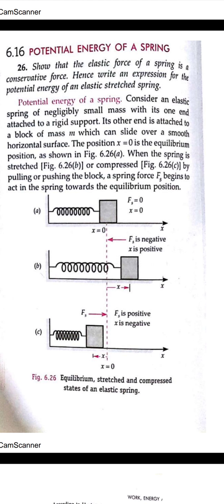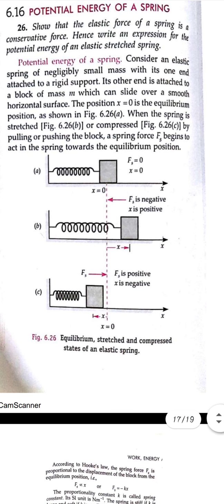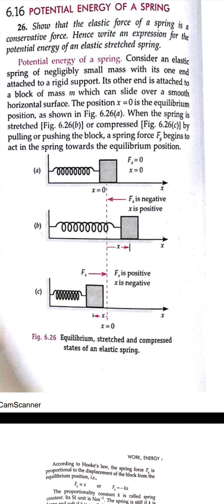Now we are talking about the potential energy of a spring, right? We know that a spring of negligible mass, if it is attached to some object and we are trying to slide it over a smooth horizontal surface, then whenever the spring is stressed, it comes back to its position again, right? It is displaced, but again it comes back to its position. So force is applied on the spring and it is displaced also. So there will be some work done on the spring, but the spring is not moving. So we can say that the potential energy is stored in the spring.